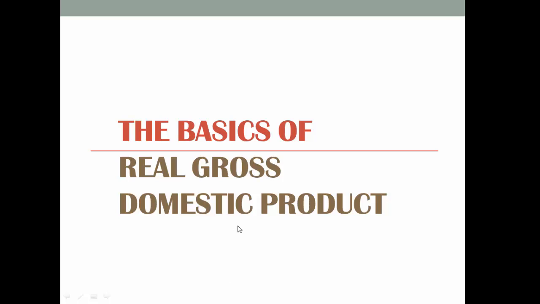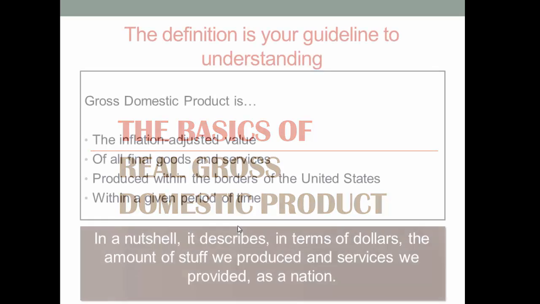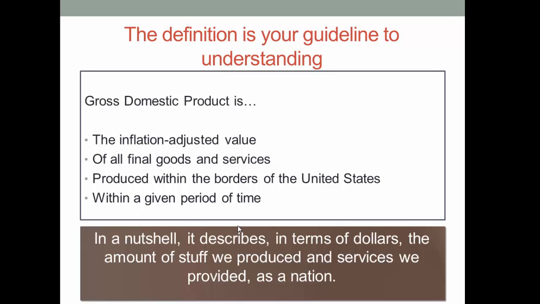Real GDP, or RGDP, is one of the most widely used economic indicators in our economy. This video will explain real GDP in the most basic way possible in terms of its definition. RGDP is the inflation-adjusted value of all final goods and services produced in the United States in a period of time. The RGDP is an attempt to describe how productive we've been as an economy.